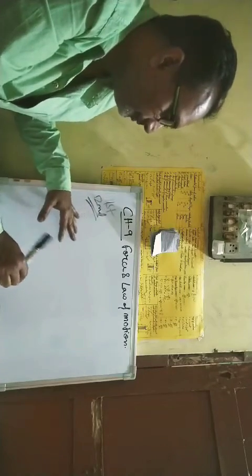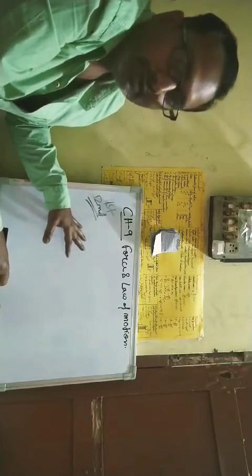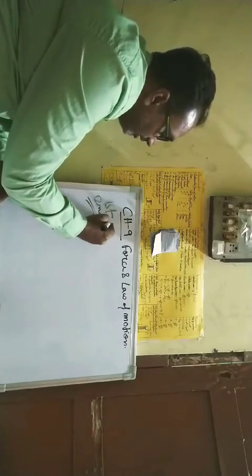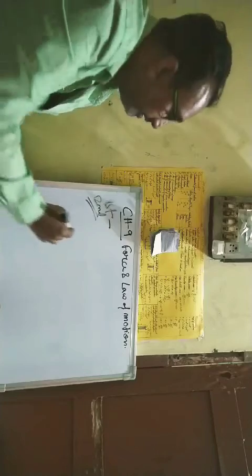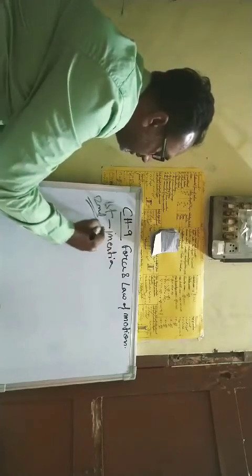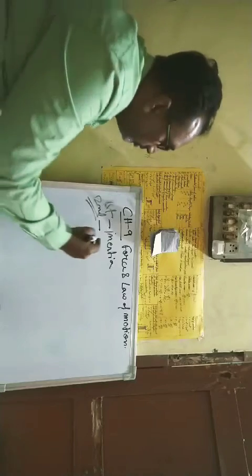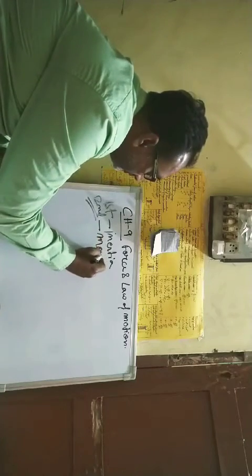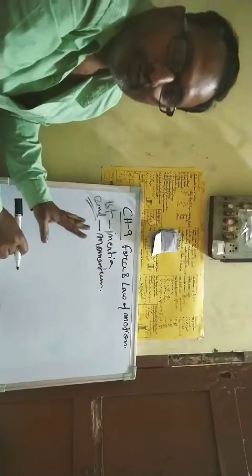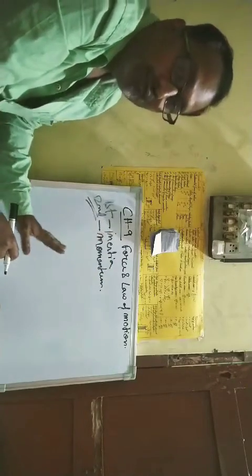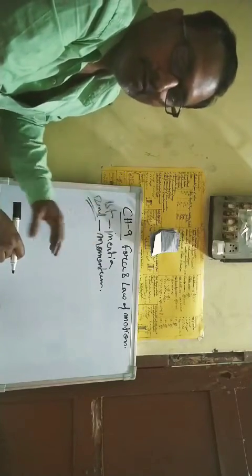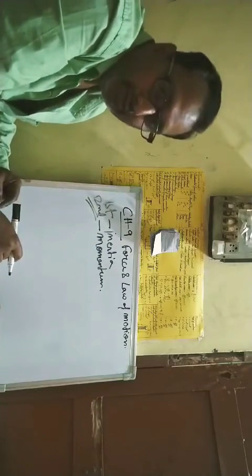Now, what is the first law? The first law is related to inertia, and the second law is related to momentum. The first law can be derived from the second law under one special condition.